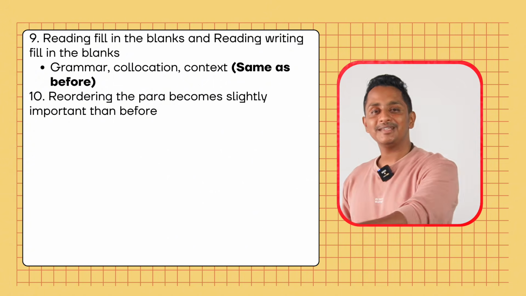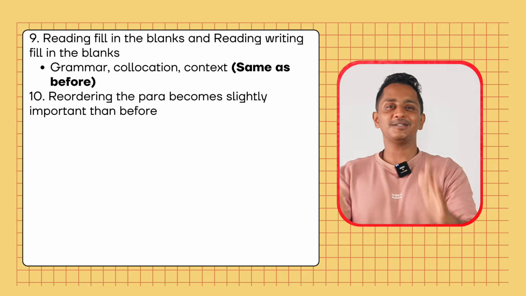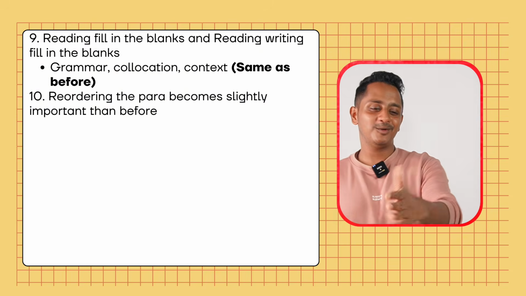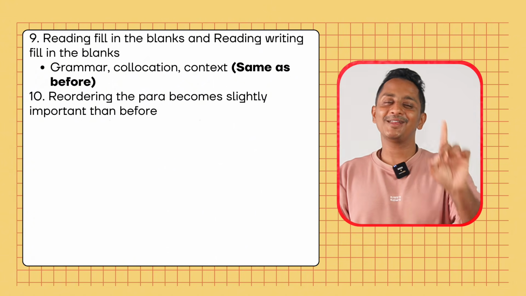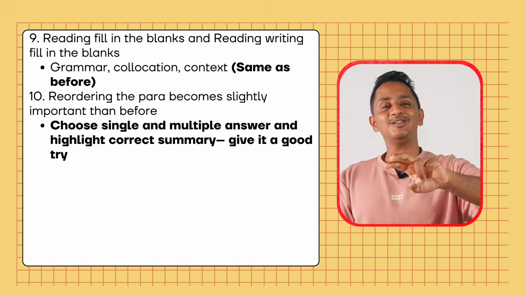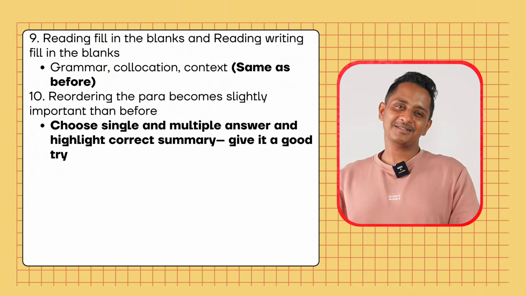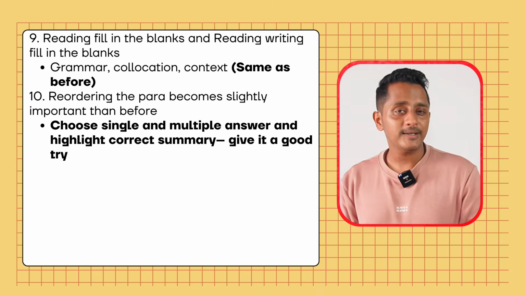Summarize written text 20 is coming and sitting here. What about the deficit? 15 marks. That 12 to 15 or 10 to 12 to 15 has to be filled by reorder the paragraph. Choose single answer, choose multiple answer. Highlight correct summary. So all this have become slightly important.